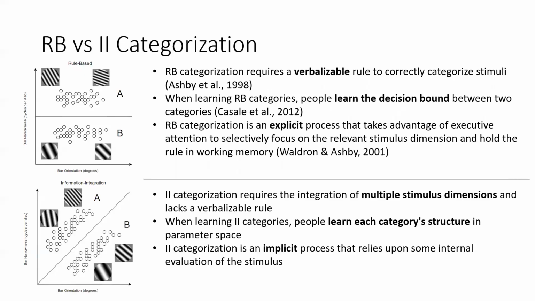Since the categorization strategy is not verbalizable, information integration categorization is an implicit process that relies upon some internal evaluation of the stimulus. The fundamental difference between rule-based and information integration categorization is the necessity to focus on a single measurement quantity as opposed to simultaneous measurement of multiple quantities.